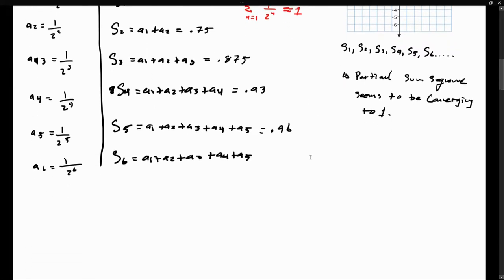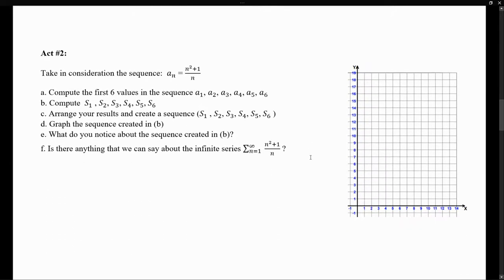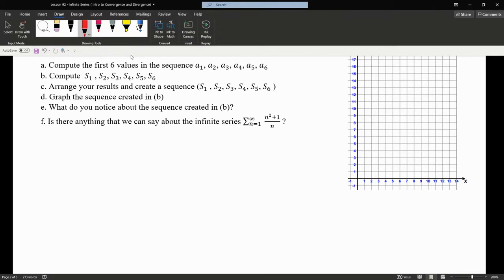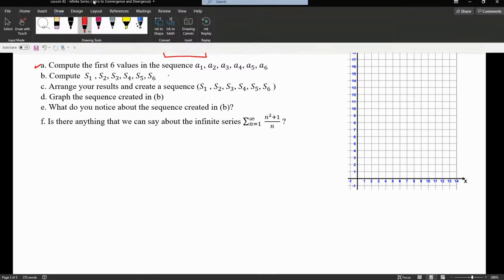But how about if we take a different approach? Now, looking at example 2. Let's take a look at example 2 now. We're going to perform the same analysis. Let's start by defining a sequence. Let's call it A of n. And we're going to do the same analysis. So since this is how my sequence has been defined, let's start by computing the first 6 terms.